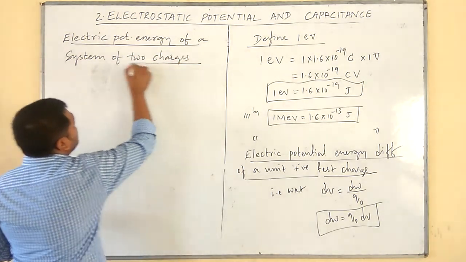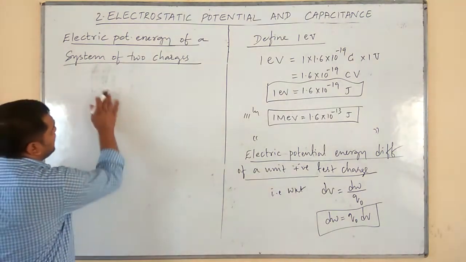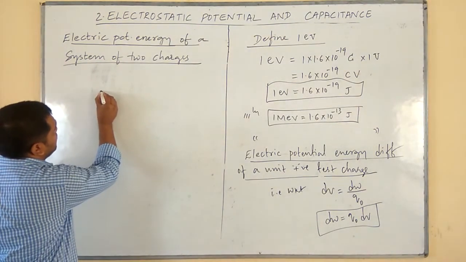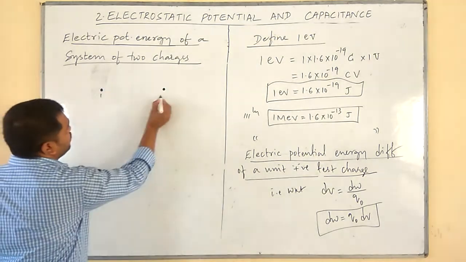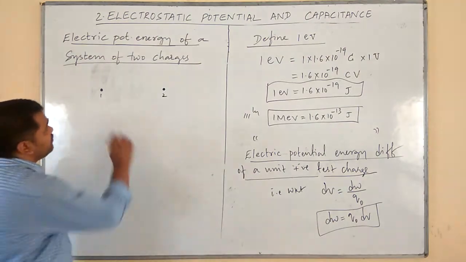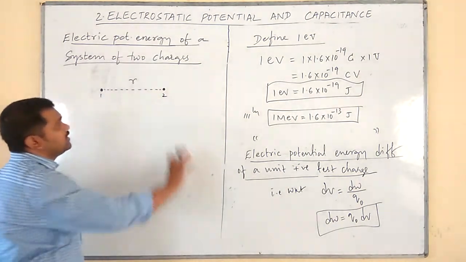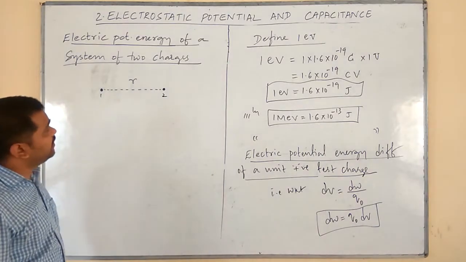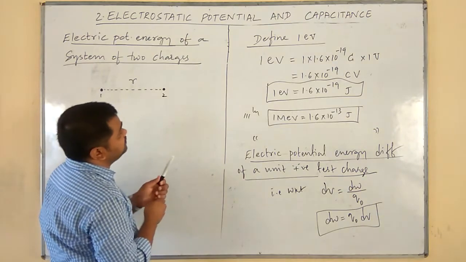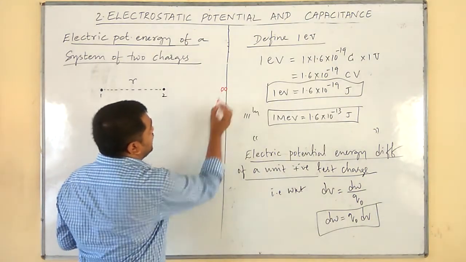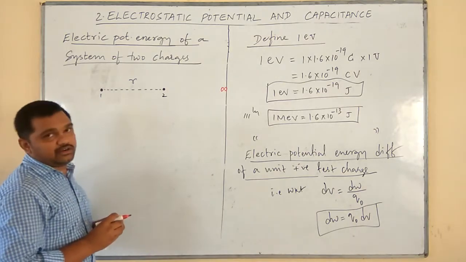Now, let us consider 2 points, say for example 1 and 2, which are separated by a distance of some small r. Here is the infinity. At infinity, there are two charges, for example Q1 and Q2.